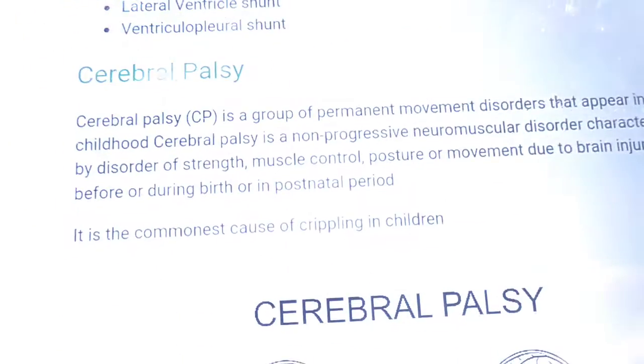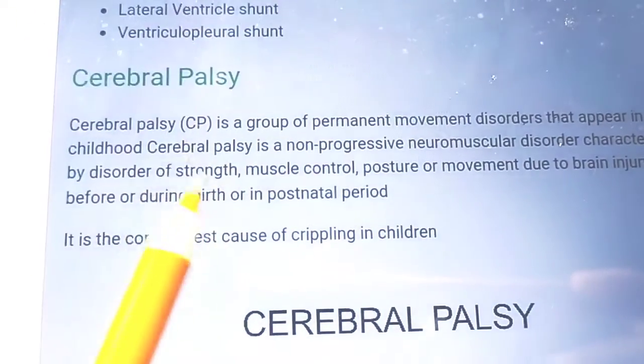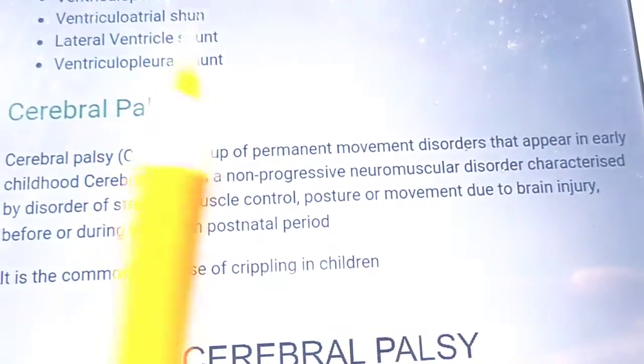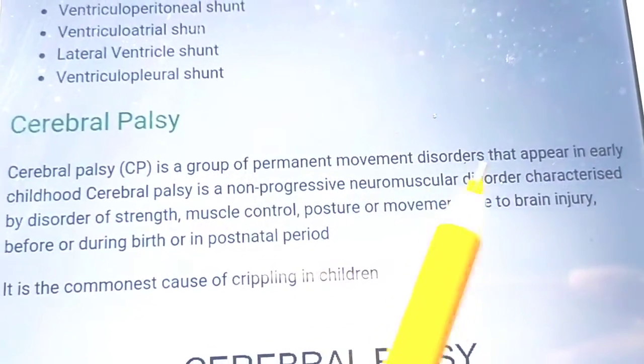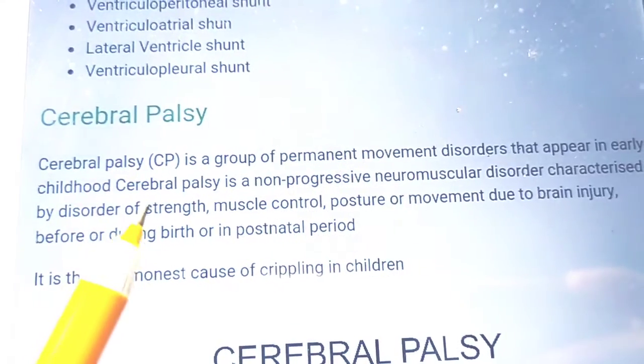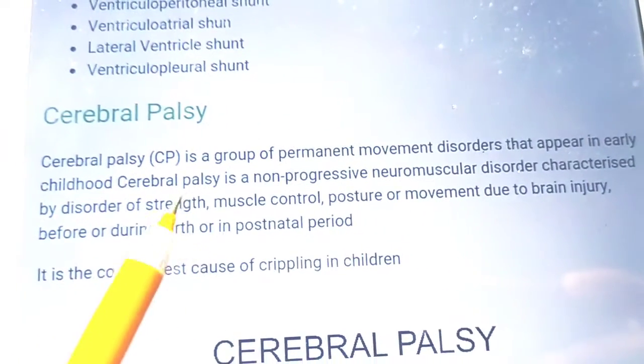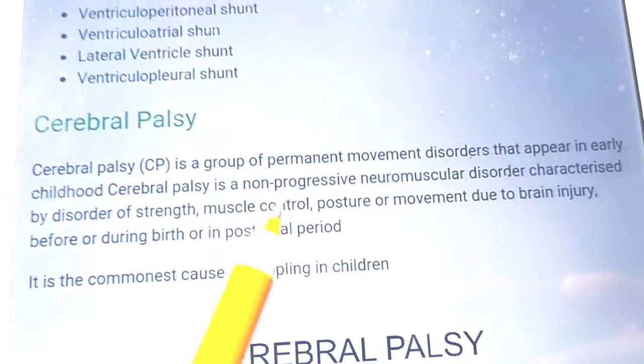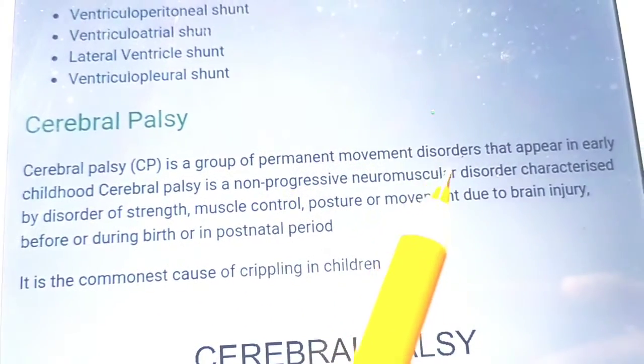The next which we will learn is cerebral palsy, also known as CP. It is a permanent movement disorder that appears in early childhood. Cerebral palsy is non-progressive. Remember this word, non-progressive. It does not progress.